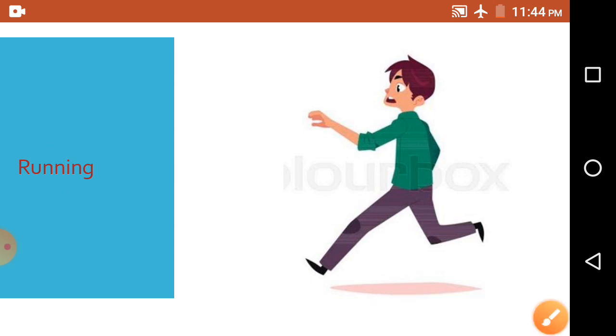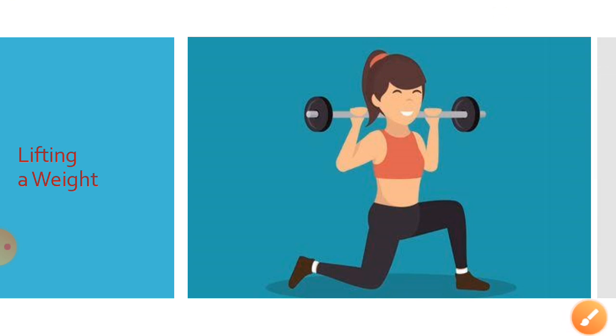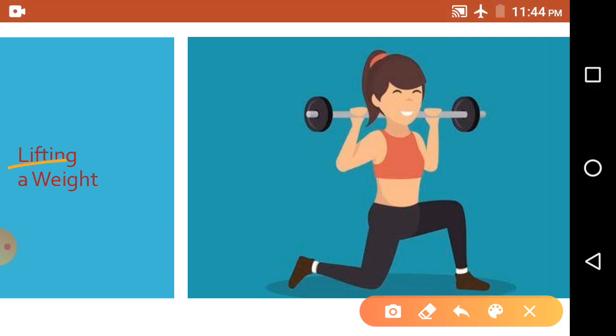Now see this picture here, the girl is lifting a weight. So she is doing work as she is lifting a weight. And to lift this weight, she is utilizing some of the energy present in her body. So there is some utilization of energy.